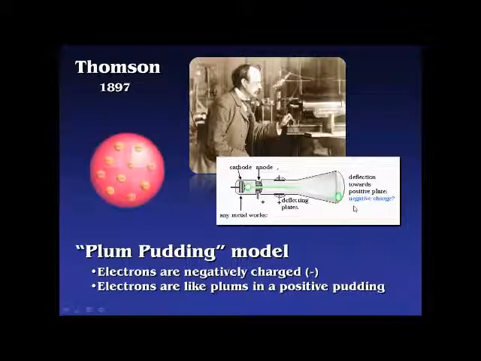So here's what that looks like. He said, I think atoms don't just look like a solid little sphere. I think they look like a positive pudding, in a sense, with negative plums in there. And those negatives and the positive are reacting to this electrical field that I put in here. So a very basic view of the atom, but it was a good start on where we were headed.